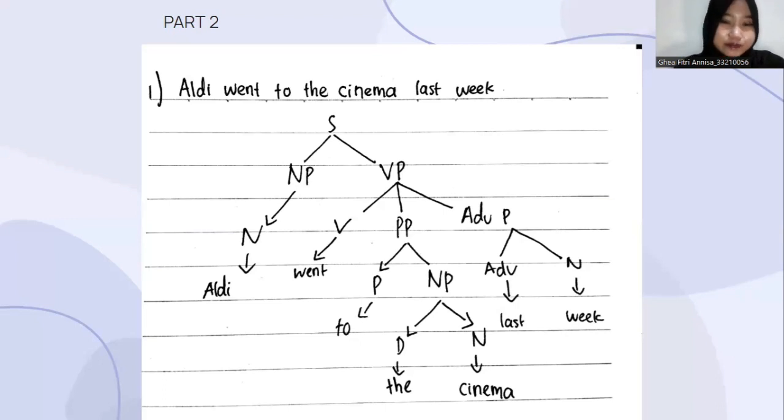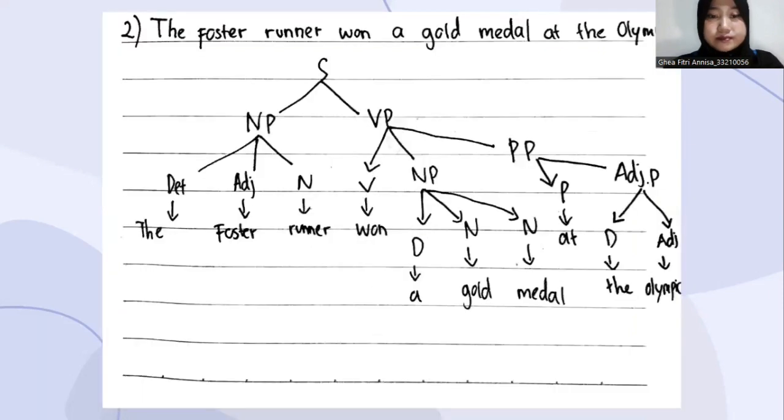The verb is went, and for the prepositional phrase, the preposition is to, and the noun phrase has two parts: the determiner is the, and the noun is cinema. And for the adverb phrase, there are two: the adverb is last, and the noun is week.